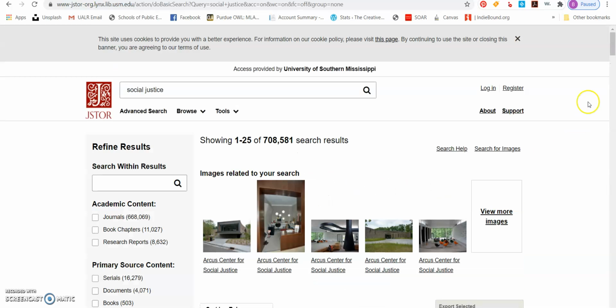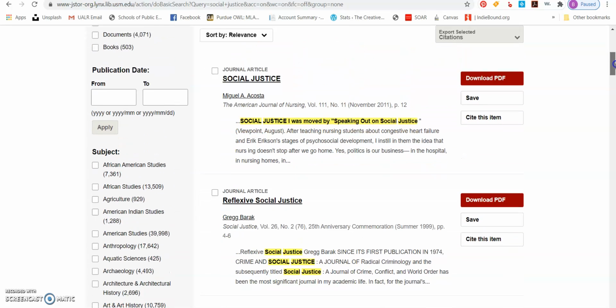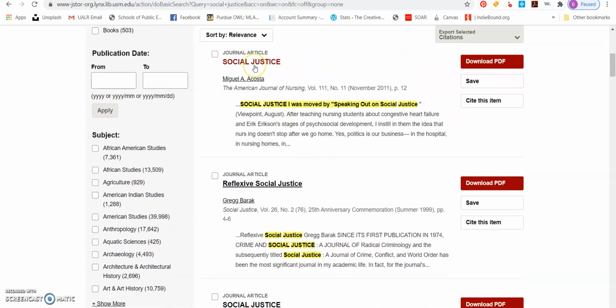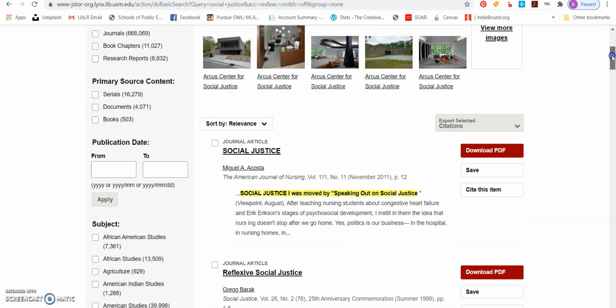This might not have anything for the subjects that we are discussing. They do have some books on nursing in here. So yeah, they have all kinds of things in here. So JSTOR is really great for, it looks like, many different subjects.